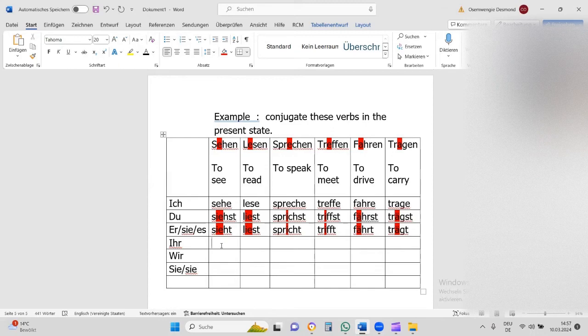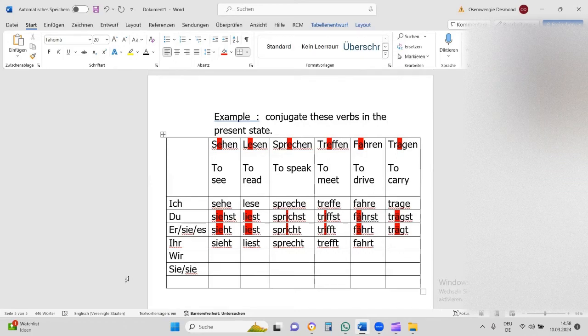Now for the ihr, no problem. For the ihr, we say, ihr seht. Ihr lest. But when it comes to the expression, when you have just one with the E, no changes. Ihr sprecht, ihr trefft, und ihr fahrt, but it's not ihr fährt.